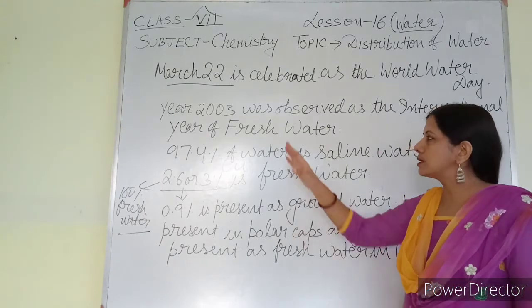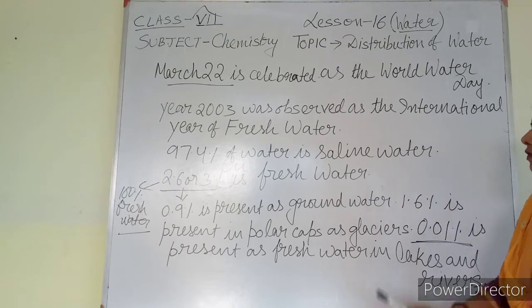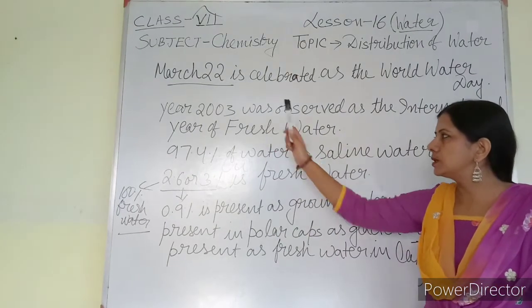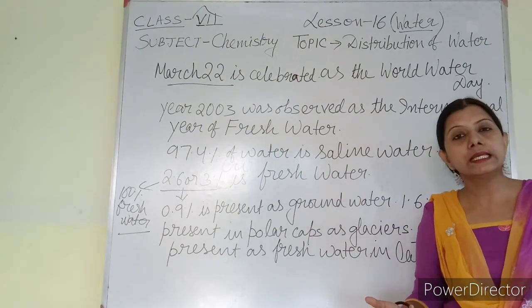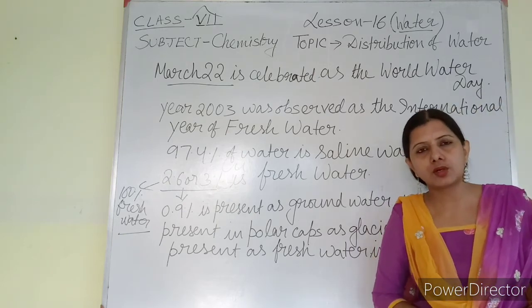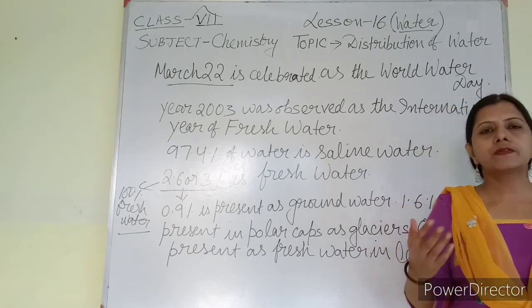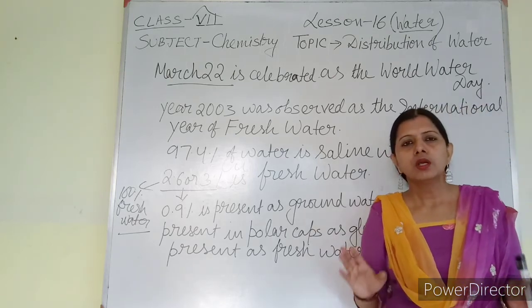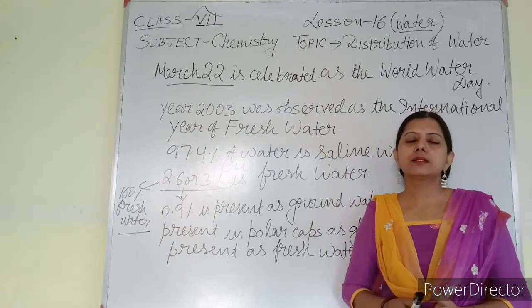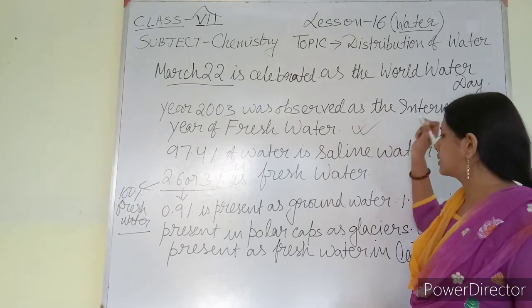And the year 2003 was observed as the International Year of Fresh Water. That means from this year, people started thinking about how to judiciously use the fresh water present on the earth crust in a proper way, so that our life can be more fruitful with a proper amount of water, and there will be no water crisis. So these two facts you have to remember.